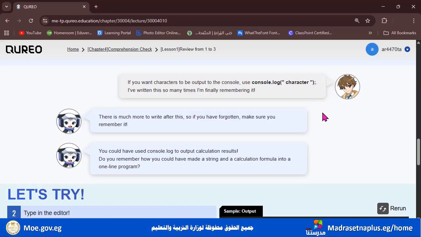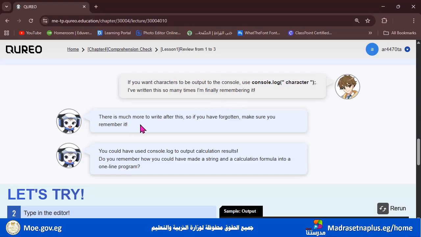And here Ricky says, if you want characters to be output to the console, use console.log and open the two parentheses, put double quotation marks and the characters in between, and end it with a semicolon. I've written this so many times, I'm finally remembering it.